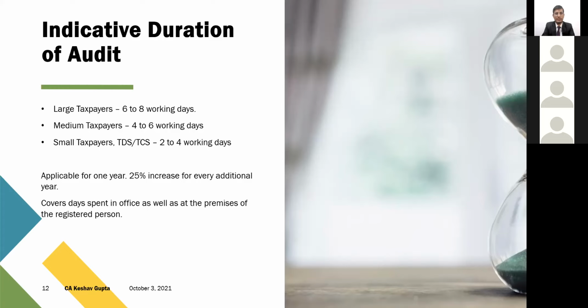So for 6 to 8 days, if one more financial year is added, the time will increase by 25% again. This way they have given that for each additional financial year, one-fourth of the time will be added. But okay, and this particular time limit, 6 to 8 working days or 4 to 8 working days, it covers